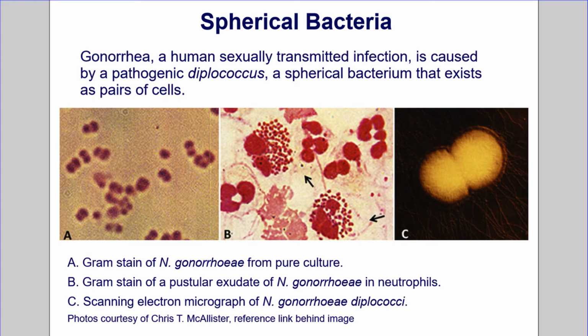Spherical bacteria. Gonorrhea, a human sexually transmitted infection, is caused by a pathogenic diplococcus, a spherical bacterium that exists as pairs of cells. Picture A, shown here, is a gram stain of N. gonorrhoeae from a pure culture. Picture B shows a gram stain of a pustular exudate of N. gonorrhoeae in neutrophils. And picture C shows a scanning electron micrograph of N. gonorrhoeae diplococci. These photos are courtesy of Chris T. McAllister. The reference link is behind the image.